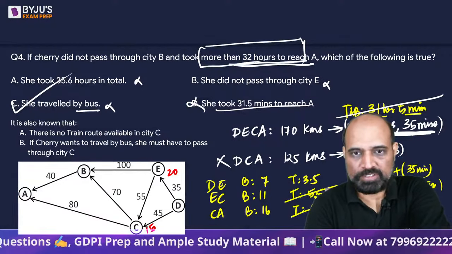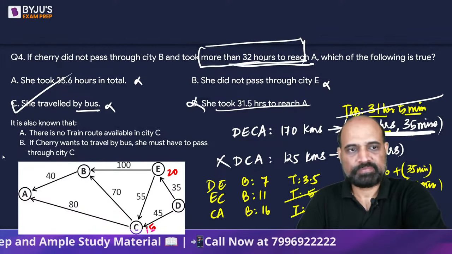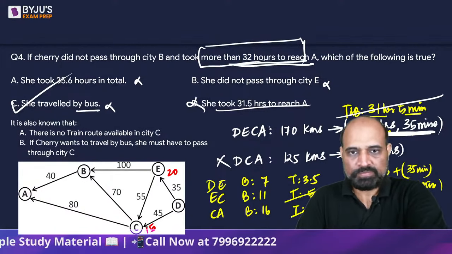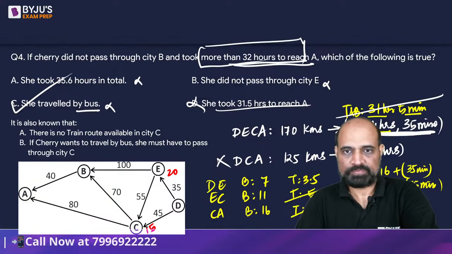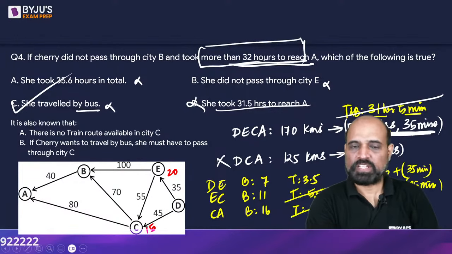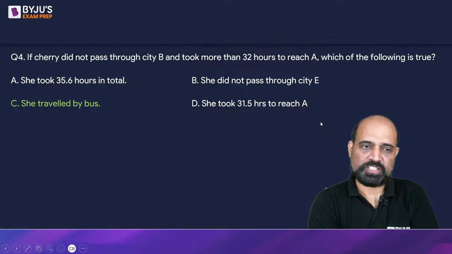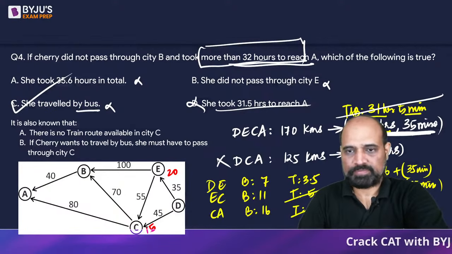31.5 hours, this should have been wrong anyway. Got the mistake. 31.5 hours. Okay, I have changed it. C is supposed to be the answer.